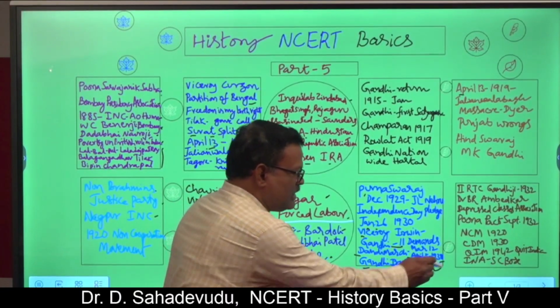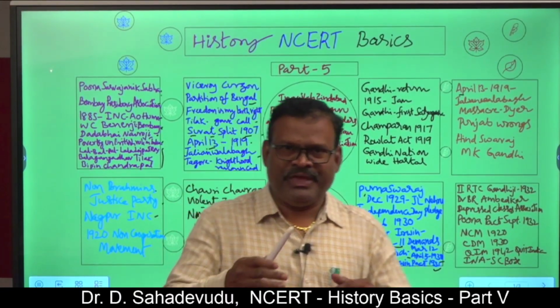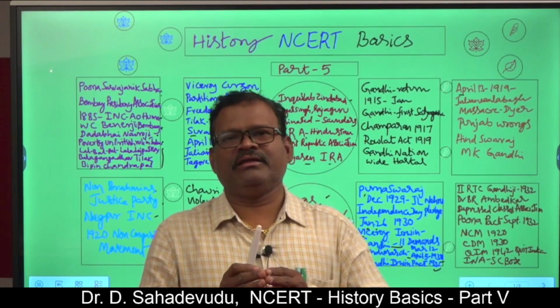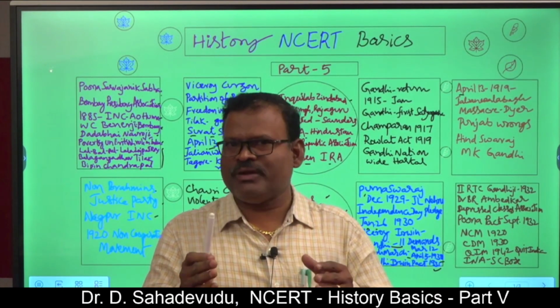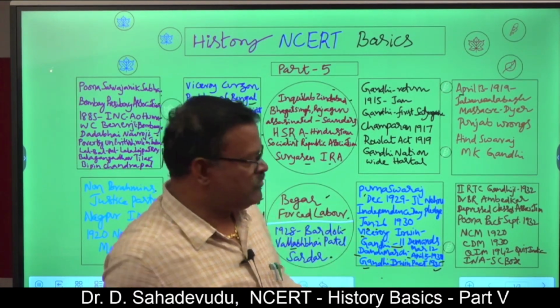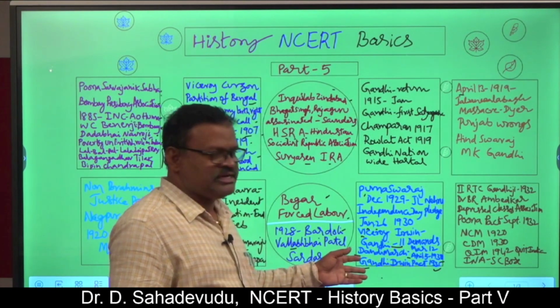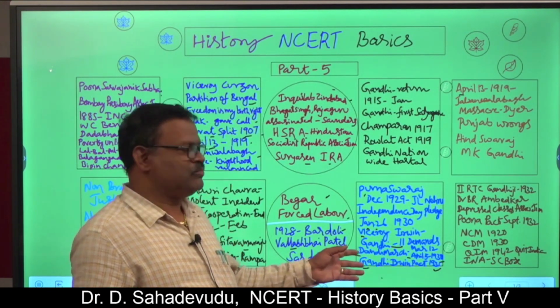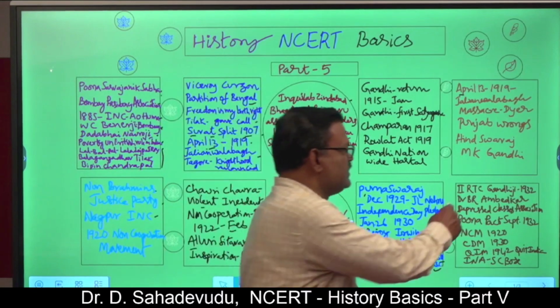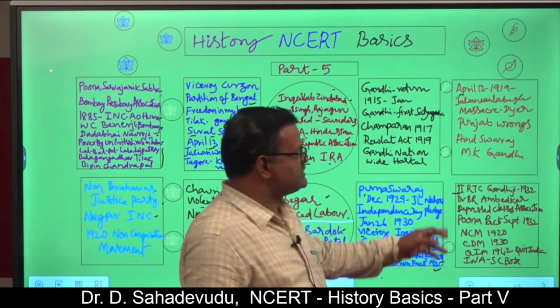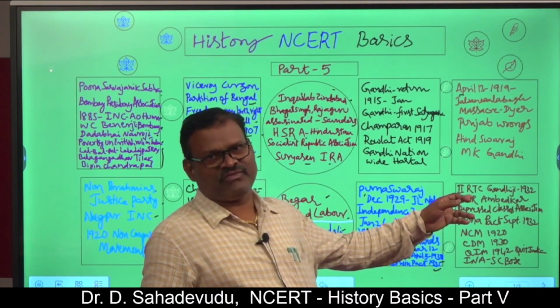The Gandhi-Irwin Pact occurred in 1931. When the civil disobedience movement, or Salt Satyagraha, was at its peak, Viceroy Lord Irwin and Gandhi discussed the stalemate of this movement. So for this, Gandhi participated in the second RTC, the Round Table Conference.